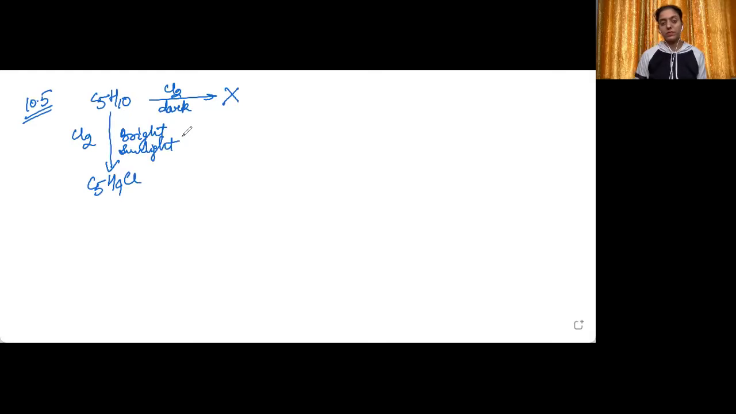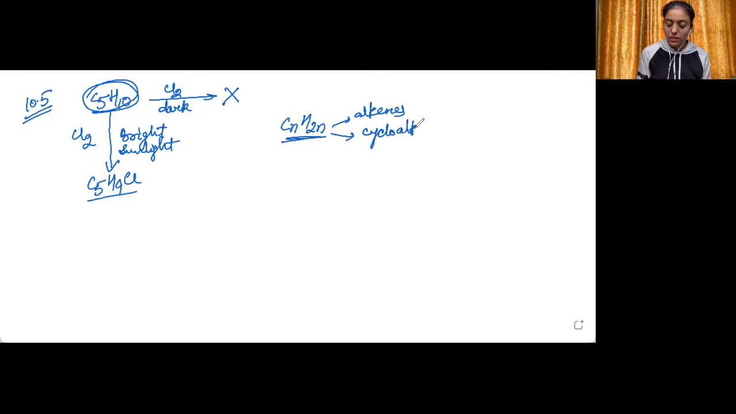Identify the hydrocarbon. Now, just look at the general formula of this hydrocarbon. It is fitting in CnH2n. Okay, I hope you know this is the general formula of alkenes and cycloalkanes. So this is for alkenes as well as for cycloalkanes. This means this compound can either be an alkene or it can be a cycloalkane. Okay, now first observation is that it does not react with chlorine in dark. So it cannot be alkene.